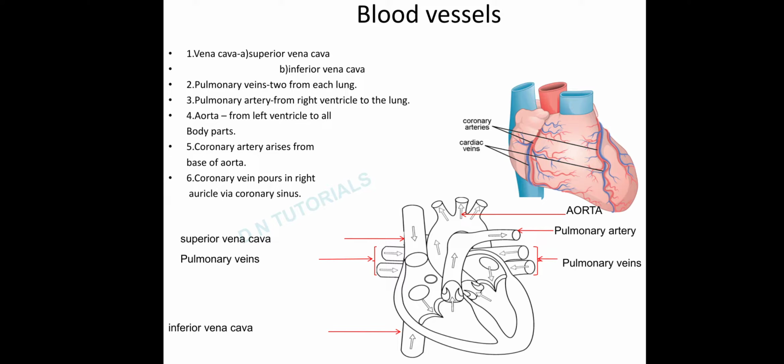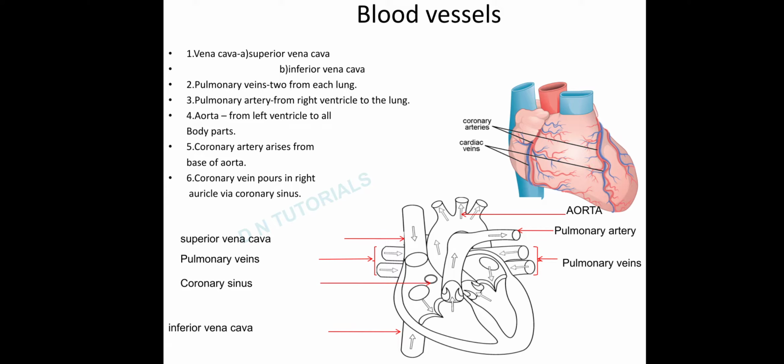So your heart is able to utilize that oxygen, and there is formation of ATP for your heart to function. After utilization of oxygen, deoxygenated blood is returned via coronary vein into the right atrium with the help of an opening called coronary sinus.